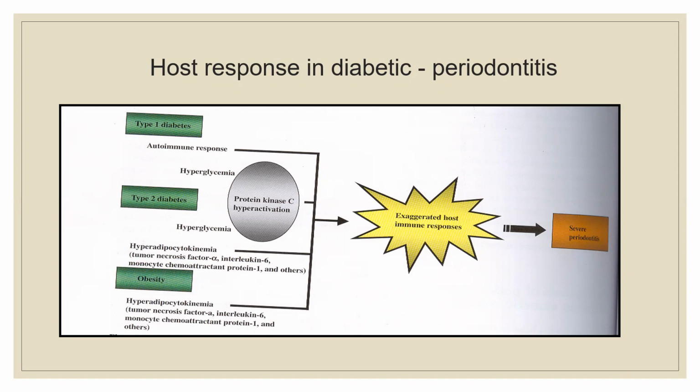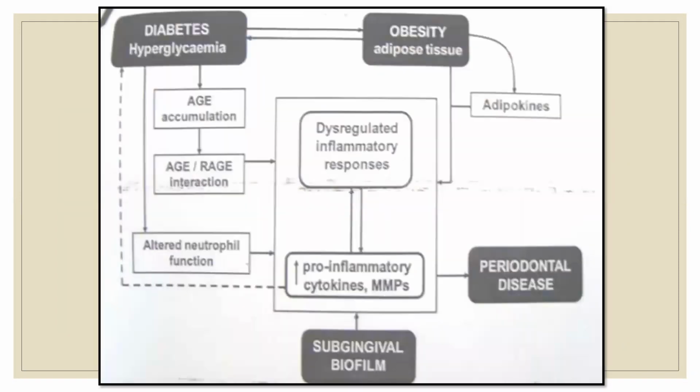How periodontitis leads to diabetes, you are also aware: periodontitis contributes to systemic inflammation, which indirectly leads to insulin resistance. All this is explained by a group of people; especially you need to go through Preshaw's paper and Taylor's paper. Taylor et al. have done a lot of work. Preshaw has done a lot of work on diabetes and periodontitis and their correlation, which is again important.